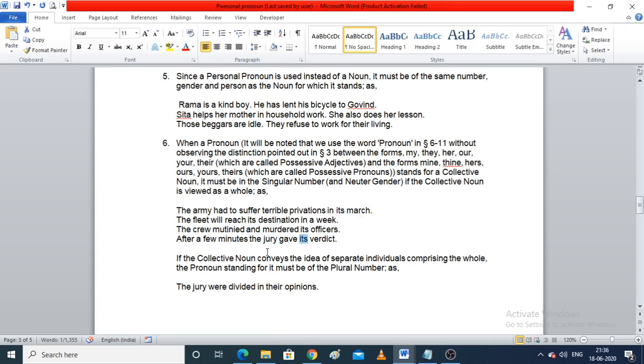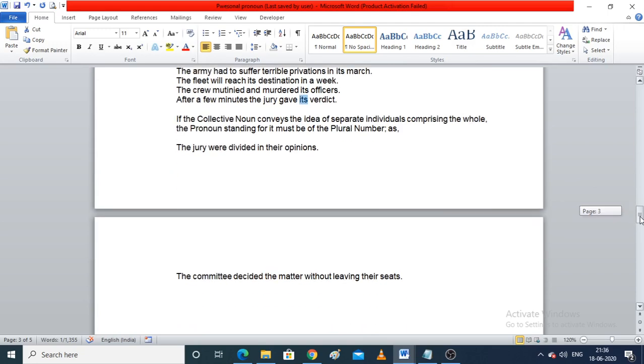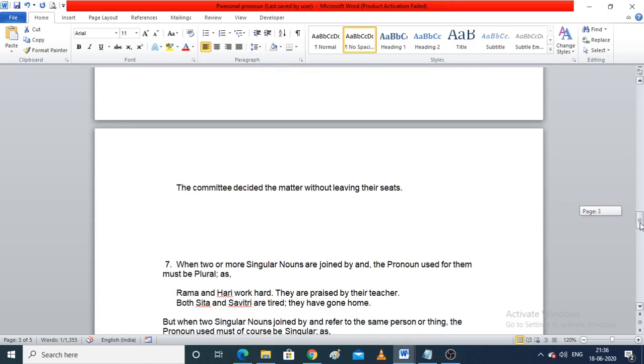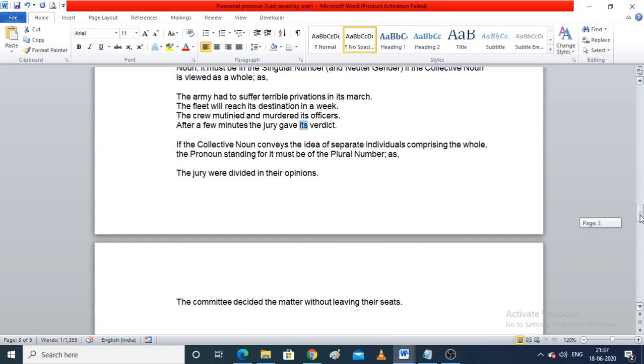If the collective noun conveys the idea of separate individuals comprising the whole, the pronoun standing for it must be of the plural number. The committee decided the matter without leaving their seats.